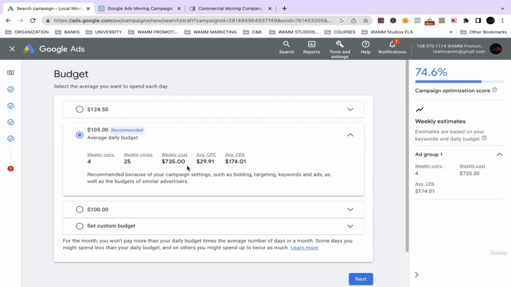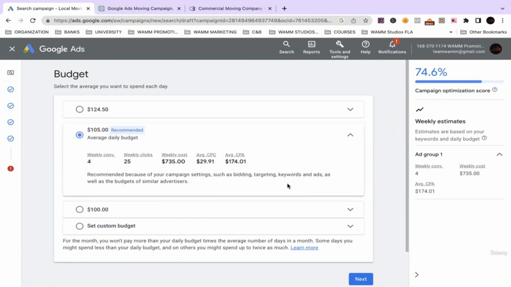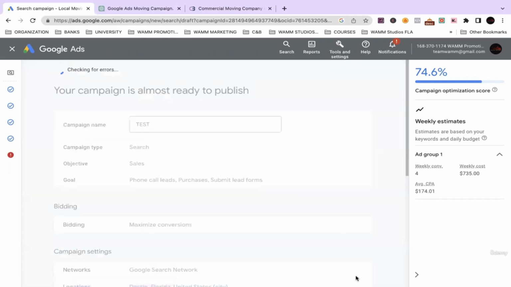They're also giving us an estimation of the weekly cost, which could be $735, and an average cost per click of $30. So it's some decent information. Hit that next button.